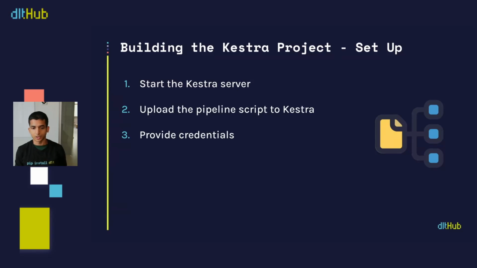Let's start with the Kestra project setup. In our case, it's going to be very straightforward, and it's going to be a three-step process. Firstly, we'll be starting our Kestra server. Then we'll be uploading our pipeline script to Kestra in the UI, and then we'll be providing the credentials needed to run the script. Let's get started with that.